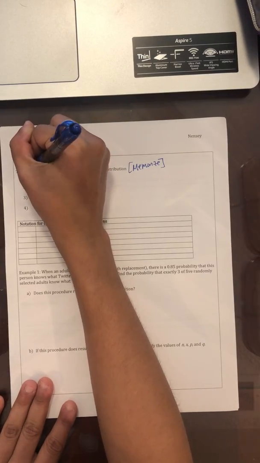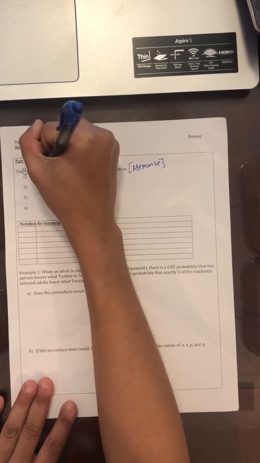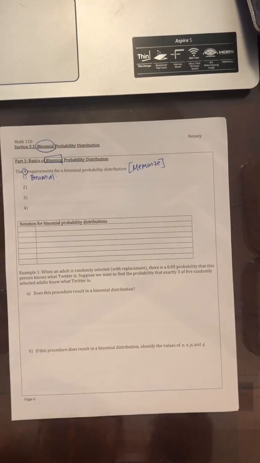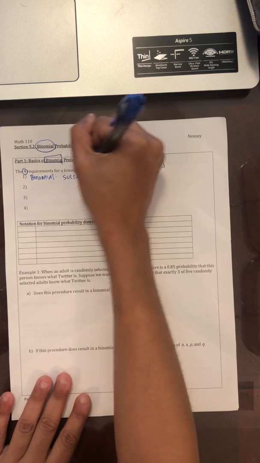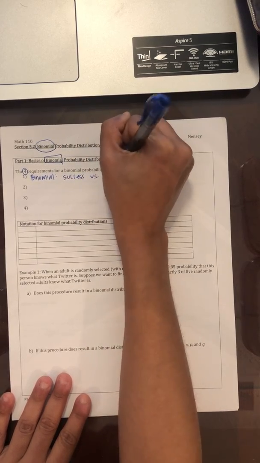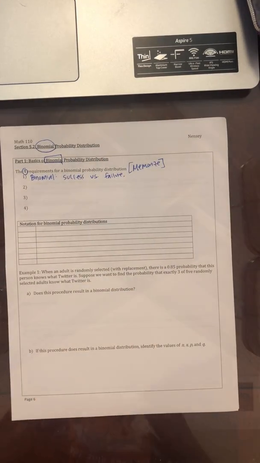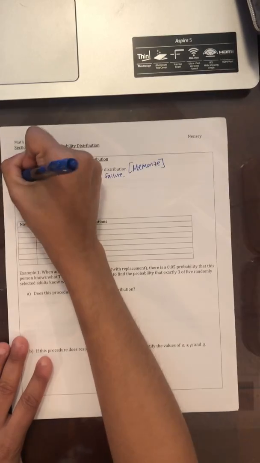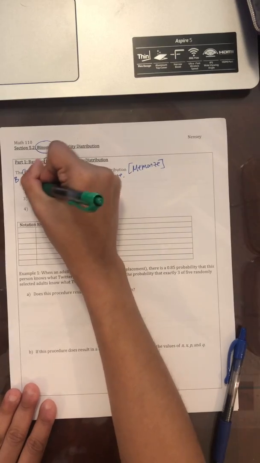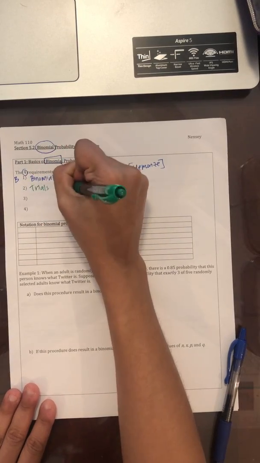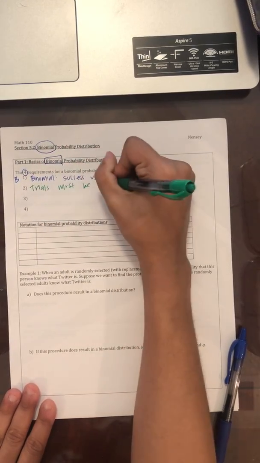So the first one is, we actually have to check if it's binomial. And what does binomial mean? It's not a 50-50 chance. And instead, is there a success versus failure? Meaning that there's no gray area. Okay, so this is your B. Is it binomial? The next one is the trials must be independent